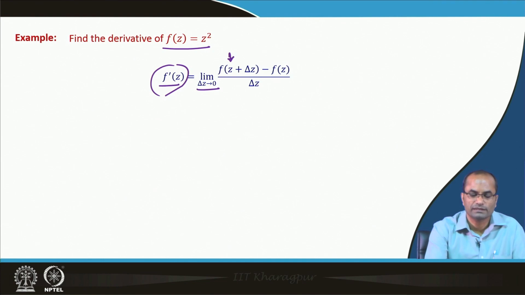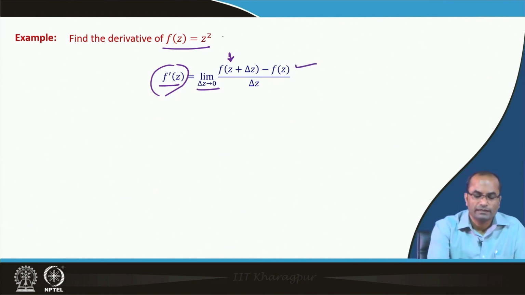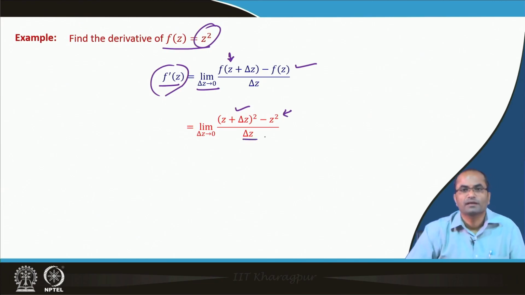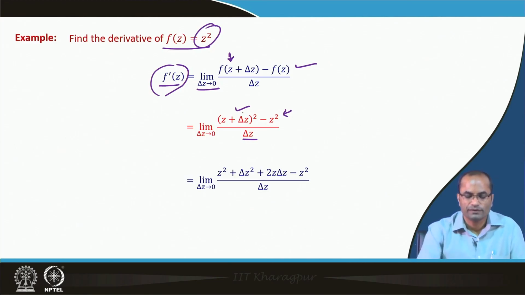So, limit as delta z approaches 0 of f(z plus delta z) minus f(z), divided by delta z, and the function is z square. We can replace this with (z plus delta z) square minus z square, divided by delta z. Opening the square, we have z square plus delta z square plus 2 z delta z, minus z square. The z square terms cancel, and we have 2 z plus delta z.